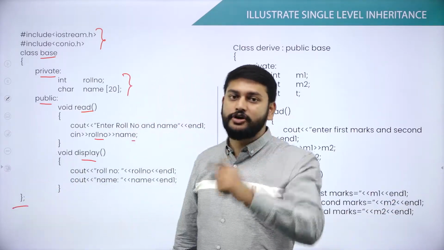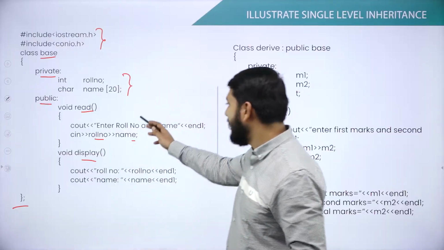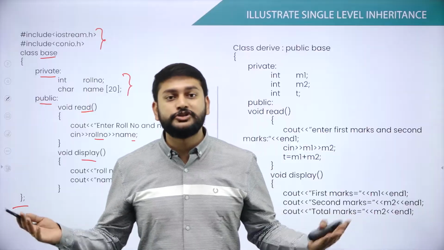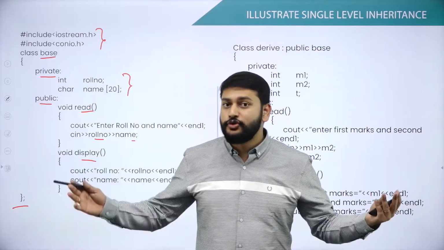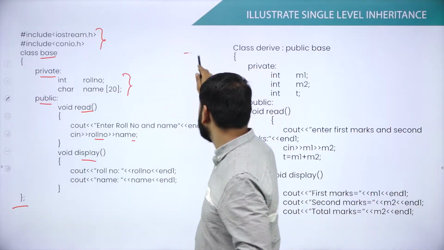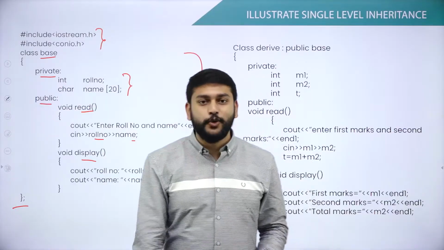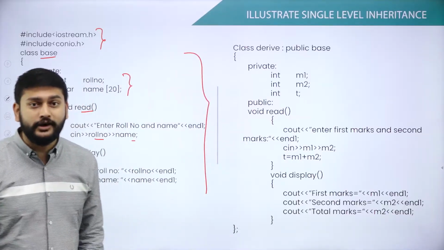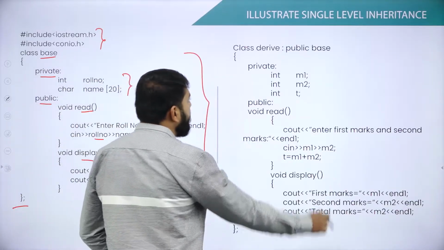Base class has got two functions. One is read, another one is display. Read is to read the values, display is to print the values. So that is my base class. This is what my base class is doing. What is the next class that I have? I have one more class. Please observe, this is very important.